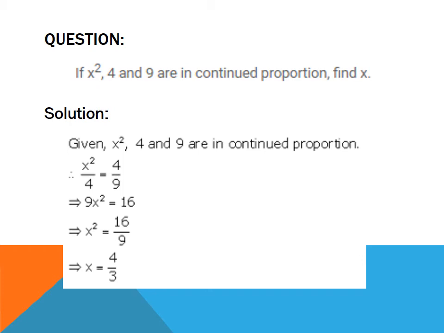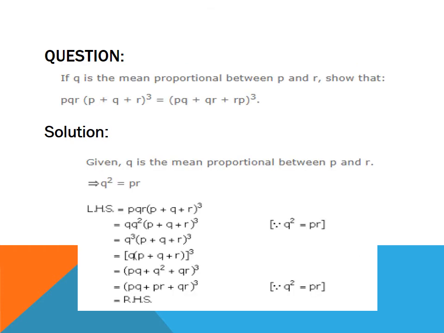So on cross multiplying it, 9 will be multiplied with x square and 4 will be multiplied with 4. So the value of x square will be equal to 16 upon 9. On simplifying it, x will be equal to 4 upon 3.